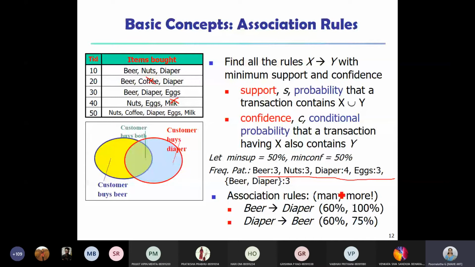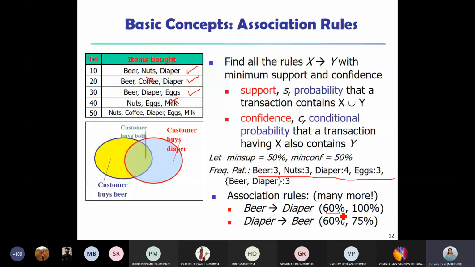As I told you, A implies B and B implies A are not the same. You can see here beer. The count of beer is 3, and diaper is 4, right? So how do you see the support? You need to count how many times beer and diaper occur together. They occur together in the first transaction, in the second transaction, then in the third transaction. So out of 5, there are 3 transactions supporting these two items. So 3 by 5 is your support, that is 60%, right?